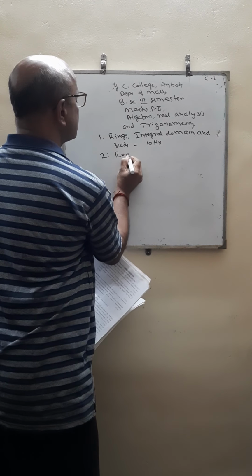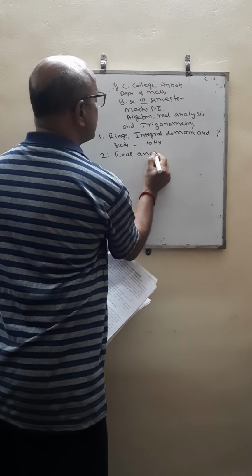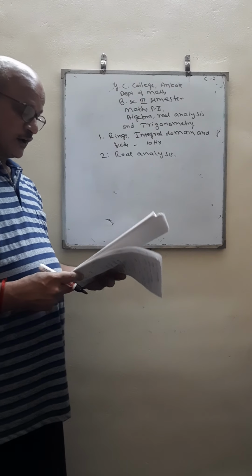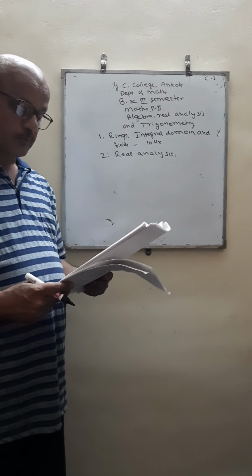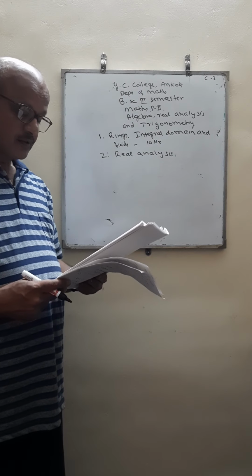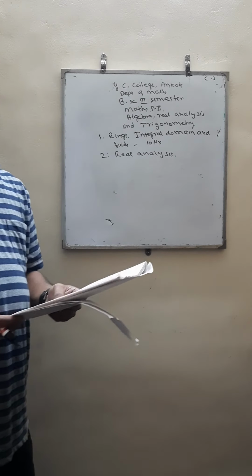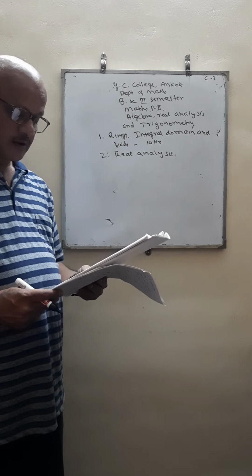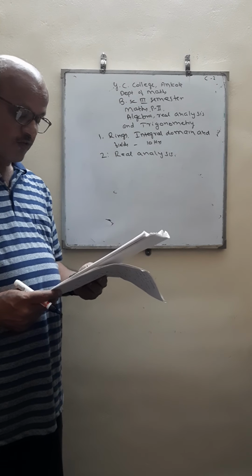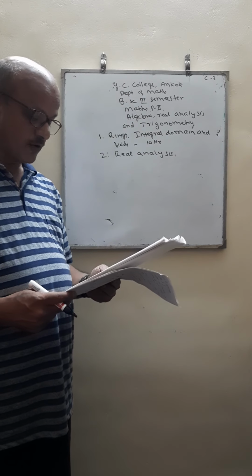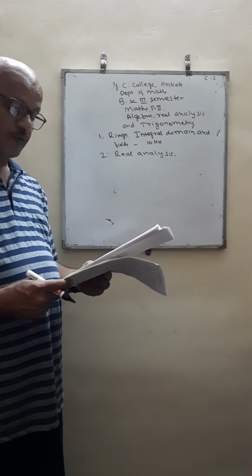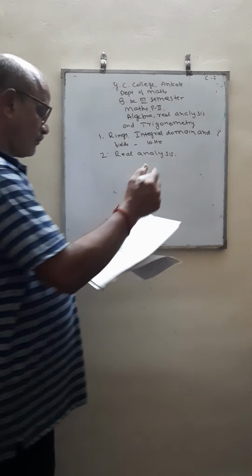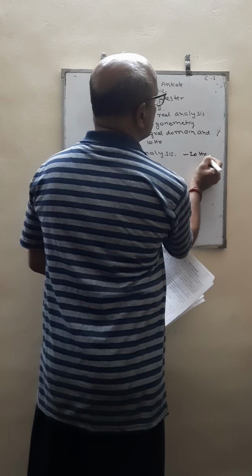Second topic is real analysis. Here we are going to study real valued functions of more than one variable, in particular 2 and 3 variables only: limits and continuity, partial derivatives, homogeneous functions and Euler's theorem, differentiability, chain rule, total differential, Jacobians, Lagrange's mean value theorem for functions of 2 variables, Taylor's and Maclaurin's theorem for 2 variables, maxima and minima of functions of 2 and 3 variables, and finally Lagrange's method of undetermined multipliers. For this, we have 20 hours of teaching.